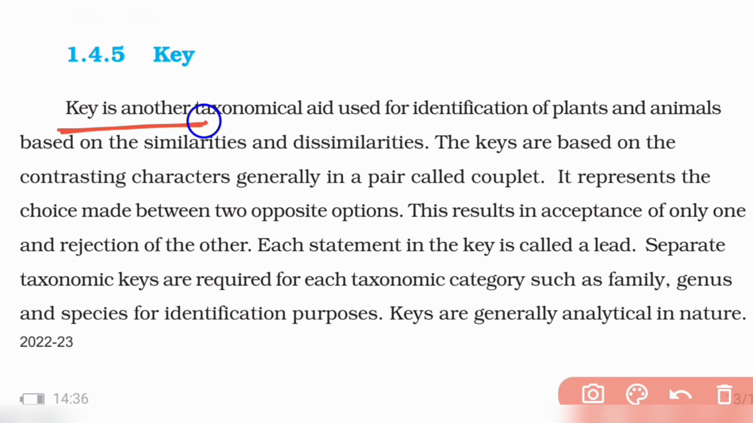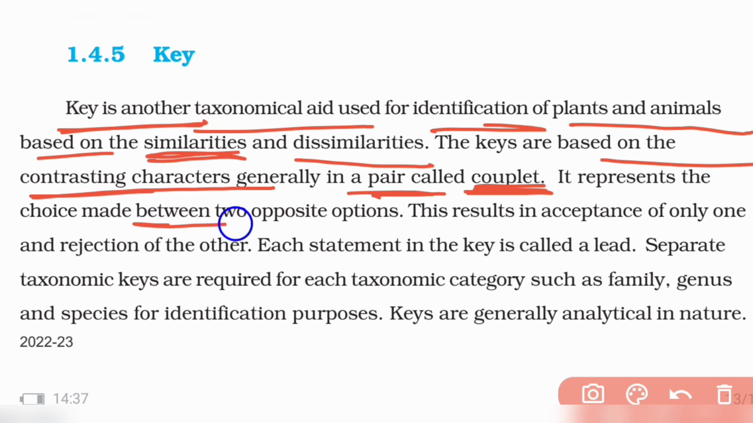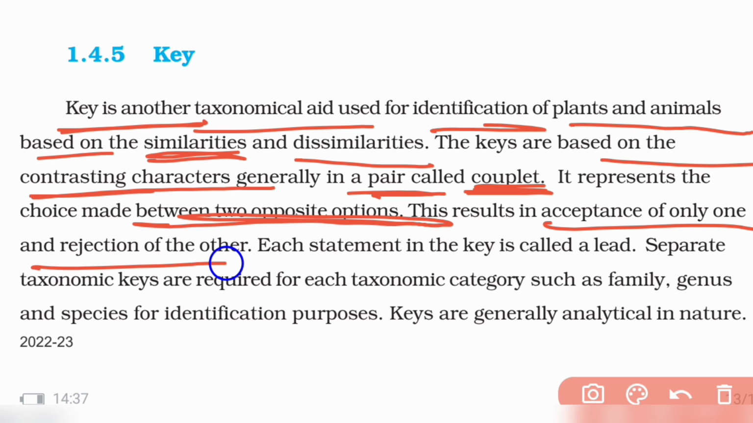So what is next? Next is keys. Keys are a taxonomical aid, used for identification of plants and animals based on similarities and dissimilarities. Keys are based on contrasting characters which are generally present in pairs. In pairs, characteristics are present, and they are called a couplet. Couplet means contrasting characters. Two different characters will be present in a pair called a couplet, and it represents the choice made between two opposite options. This results in acceptance of only one and rejection of the other.